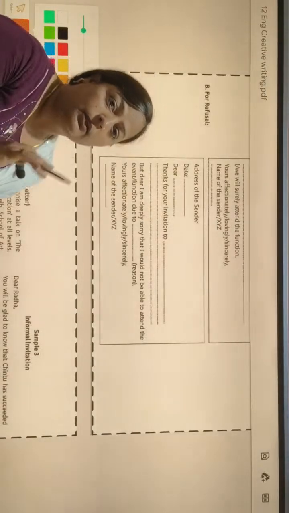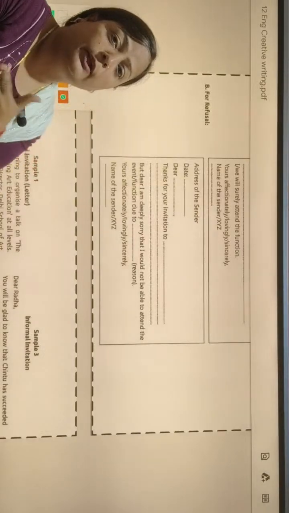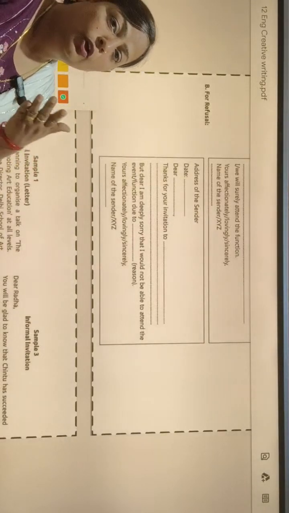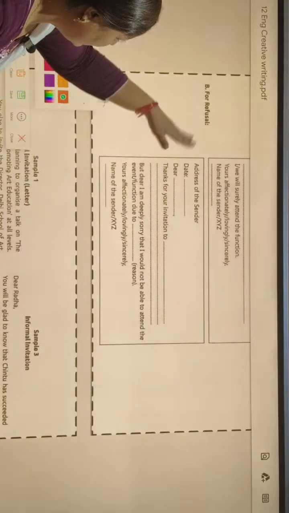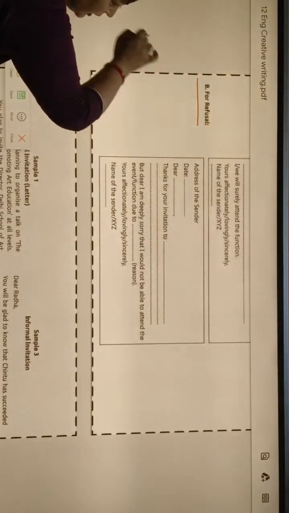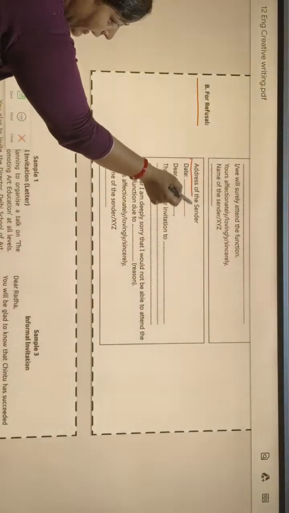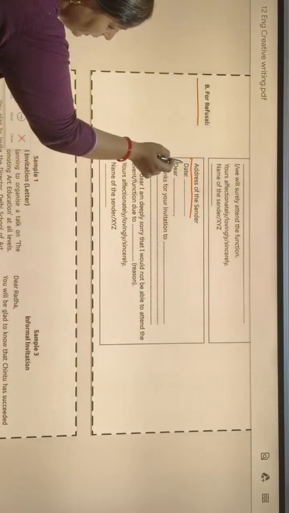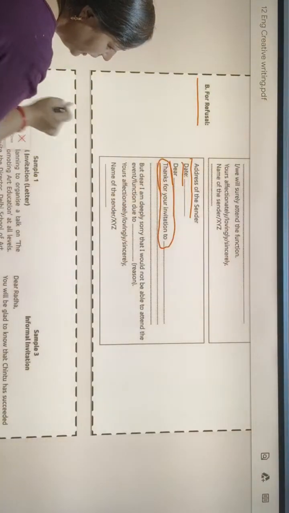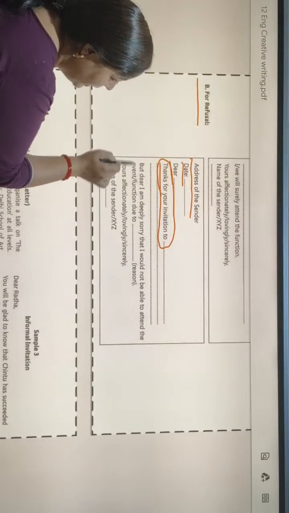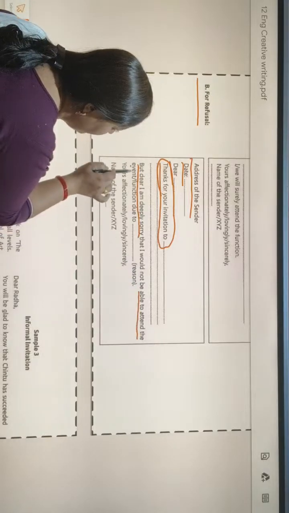There are so many problems in our life, and if we are not able to attend the function or seminar or the birthday party occasion, then we have to write a refusal. All things will be the same: address in the same manner, date, dear, thanks for the invitation. Only one difference will be there: but dear, I am deeply sorry that I would not be able to attend the event or function.